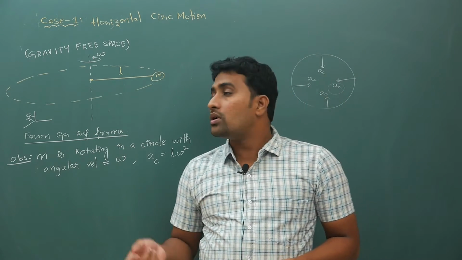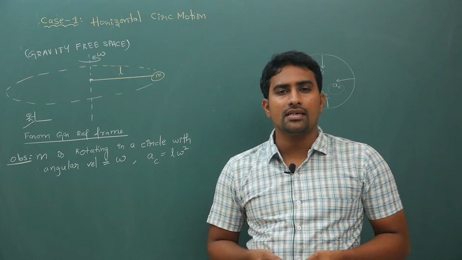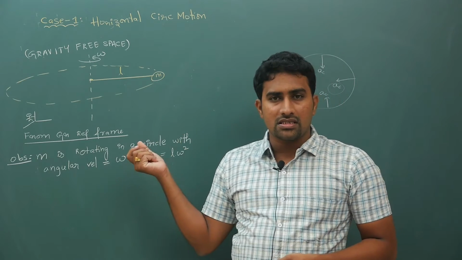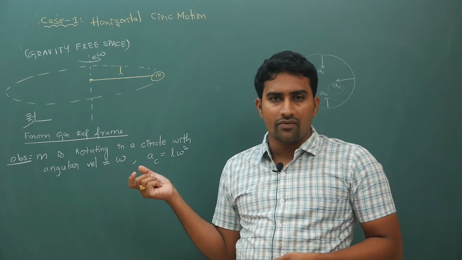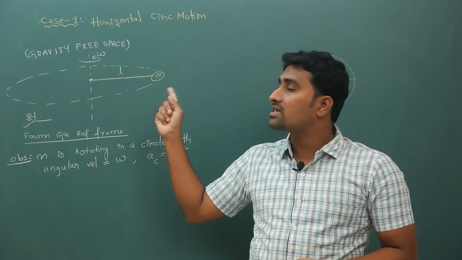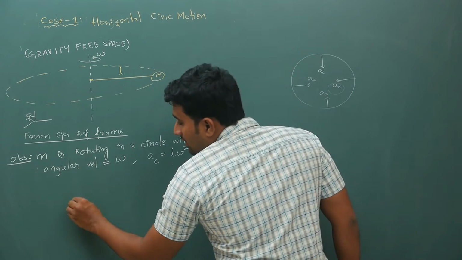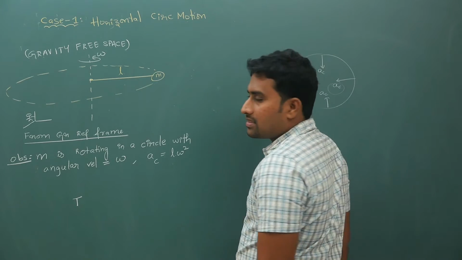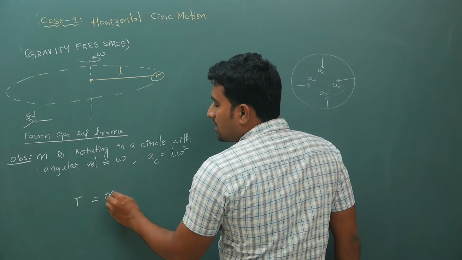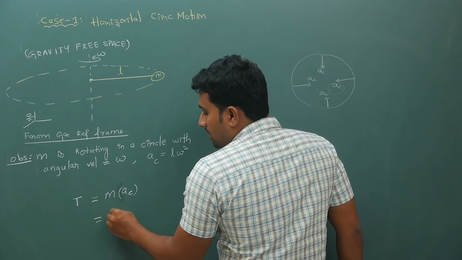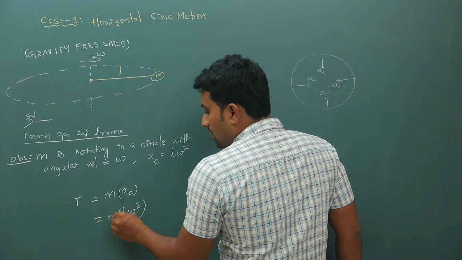Your centripetal acceleration is caused by centripetal force. That centripetal force is tension here. So tension will cause that centripetal acceleration. That tension is equal to mass times centripetal acceleration, that is equal to m times L omega square.